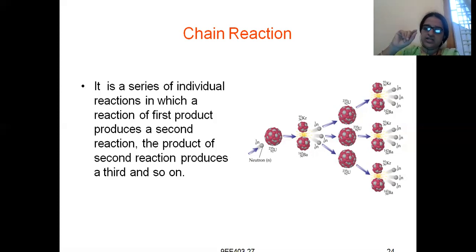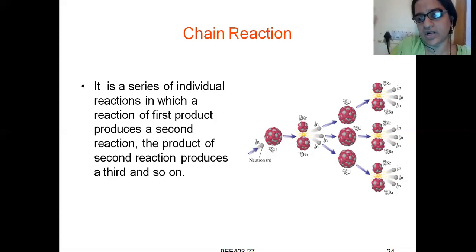Initially you bombard a uranium atom with one neutron. This uranium atom will disintegrate into smaller nuclei, and again neutrons are released. The neutrons released from the first reaction will again bombard uranium 235, and again neutrons are released, and this process will continue and continue.